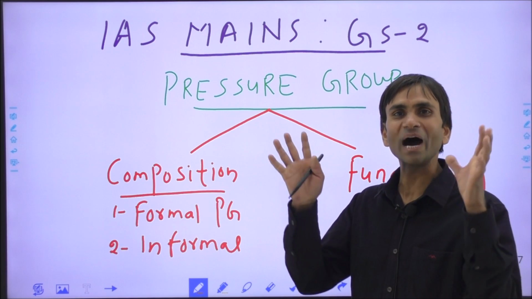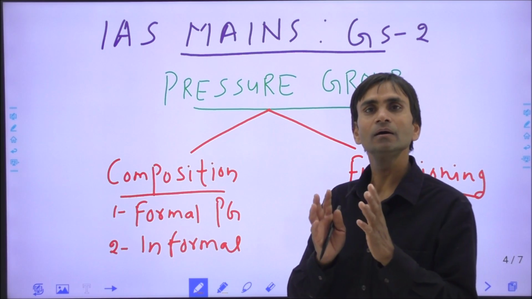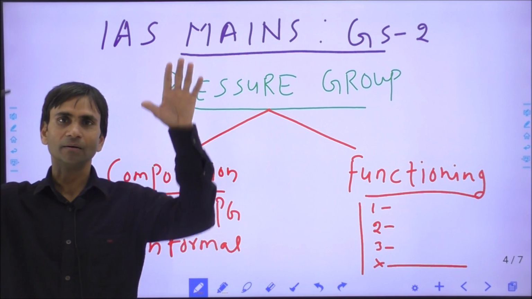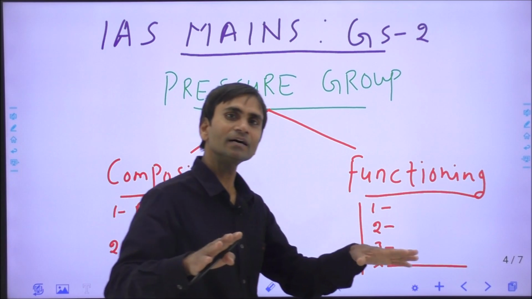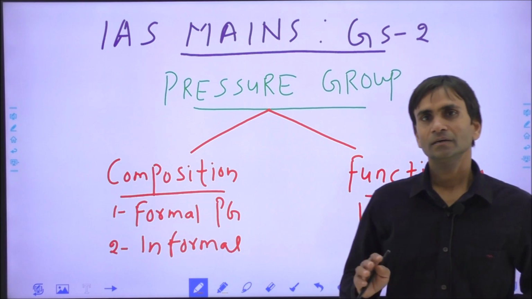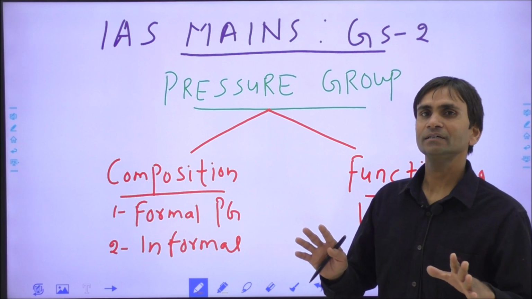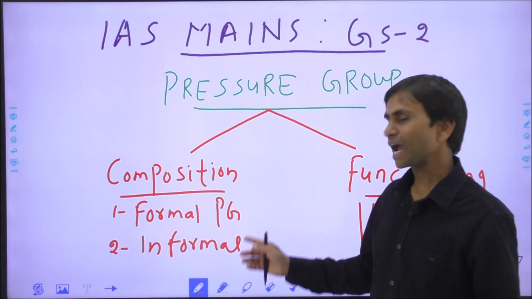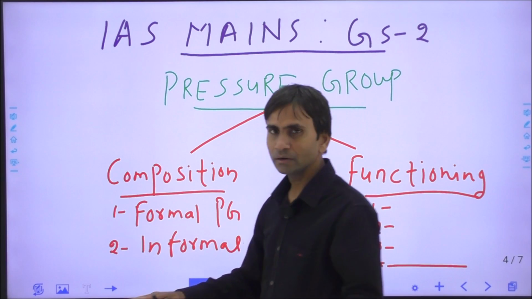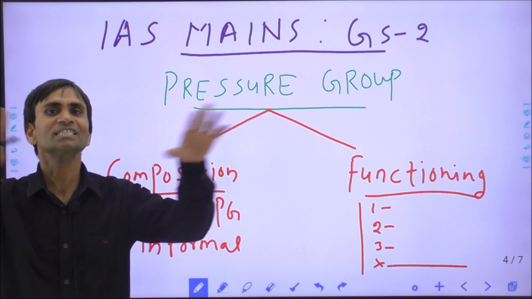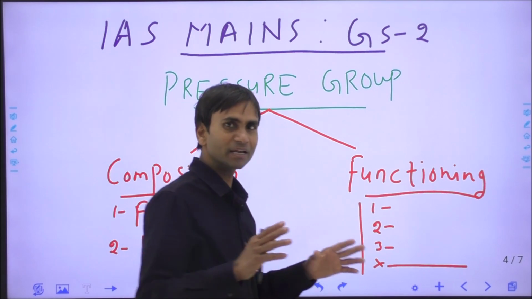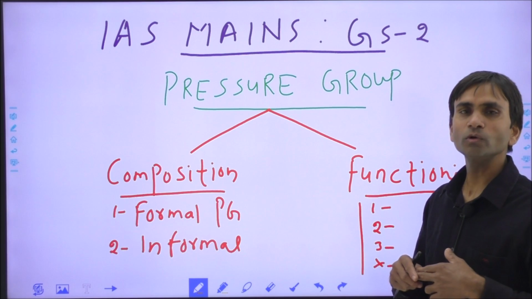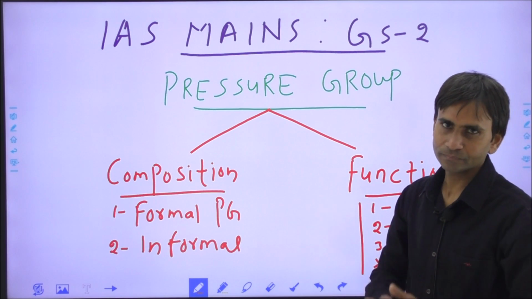They have more bargaining power than the informal PGs, and they can pressurize the government to accept their demands, because if the government rejects or denies their demands, they may hamper or disturb all the channels or delivery of public services. So the government is bound to immediately compromise with them.